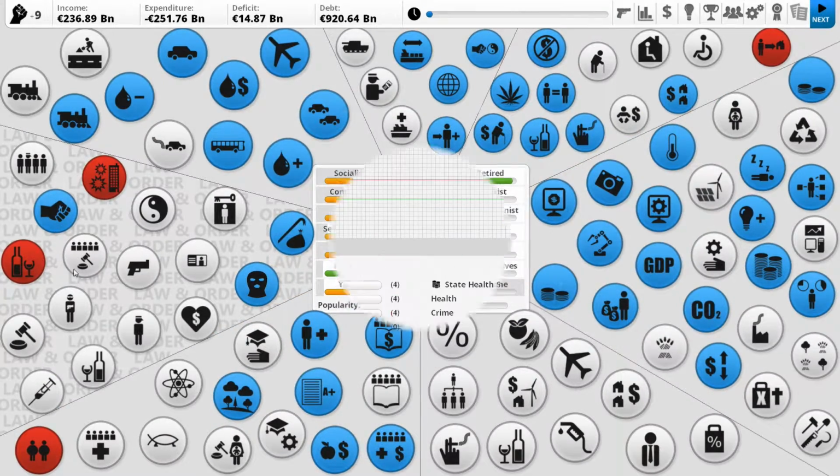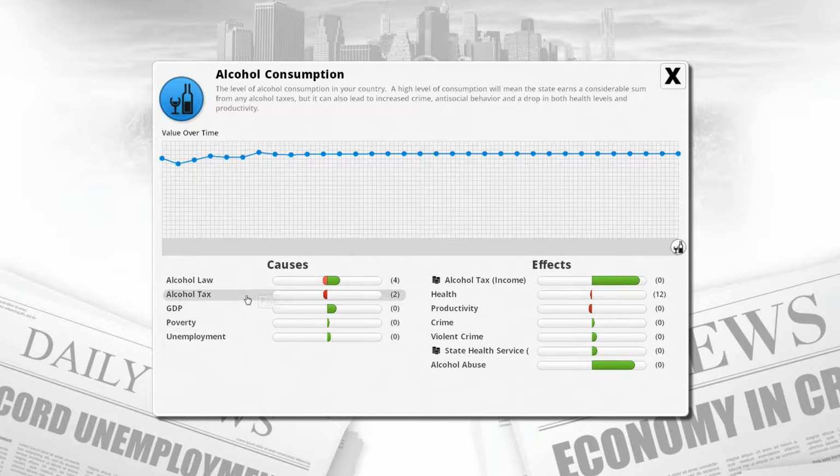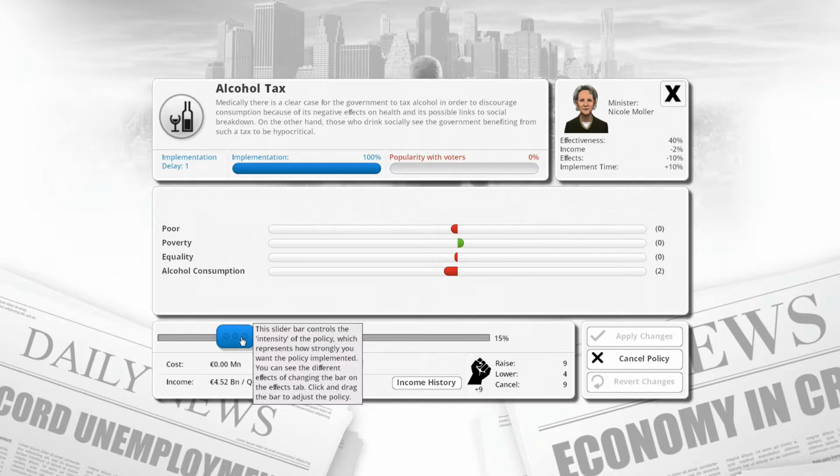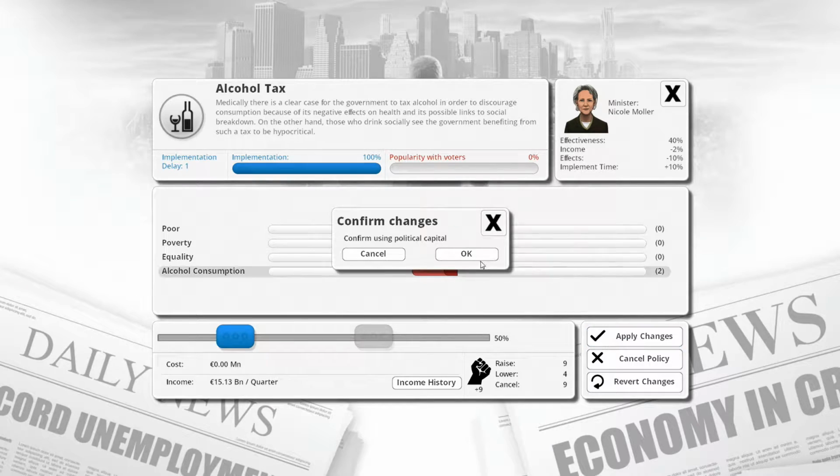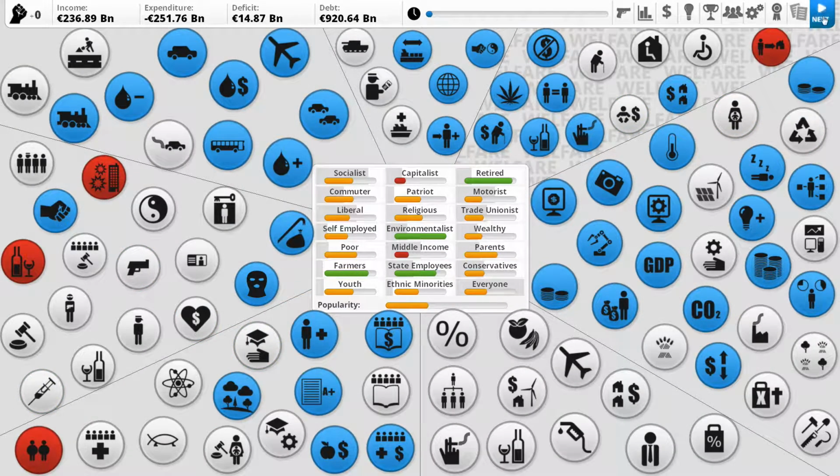And if we can, alcohol cost or alcohol tax, we can try and bring that up a bit. Makes us a bit of money. Let's say a good 50%. 50% sounds good. Consumption goes down, equality is lowered, the poor are less happy, but you know, we changed it out with other things as well, and poverty is slightly increased, but we make another 7 billion, which I do like. That'll do. Next turn.